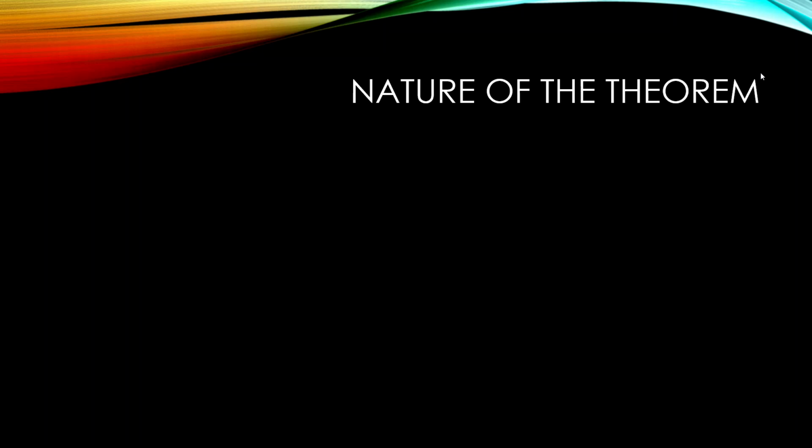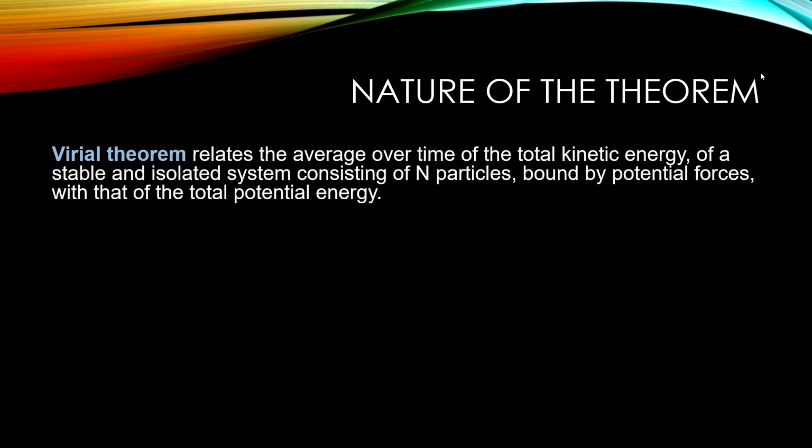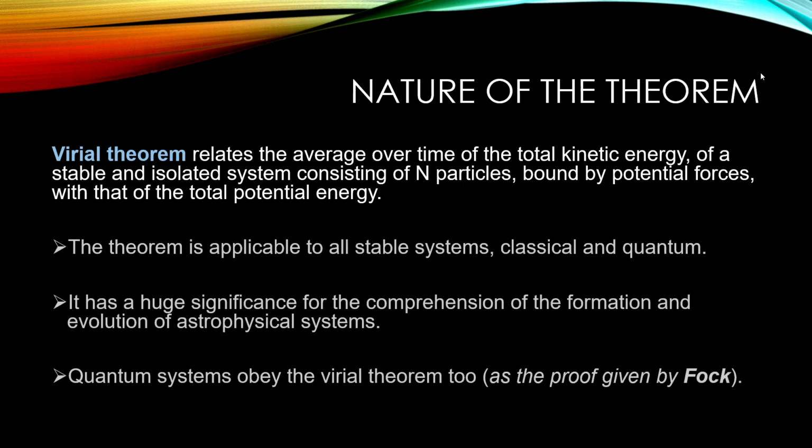Now, the nature of the theorem, like what is the theorem, what does it tell us? So the virial theorem relates the average over the total kinetic energy to the total potential energy for a system of n bodies. We can also say that the virial theorem relates the average of mechanical quantities, and it is applicable to all stable systems, classical and quantum, as I just mentioned, that it is not limited to any one physics branch.